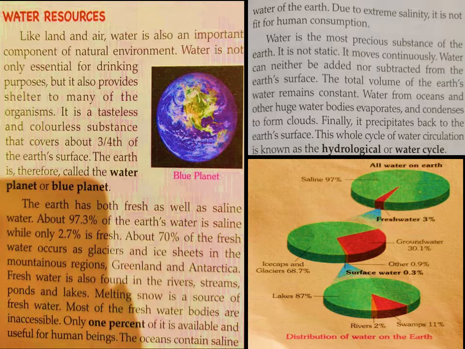Then we have the surface water, which is 0.3%. Of the surface water, 87% is in lakes, 2% is in rivers, and 11% is in swamps. So this is the distribution of water on the earth. You can see the 3% fresh water which we have is not totally accessible. It's not totally available for us.